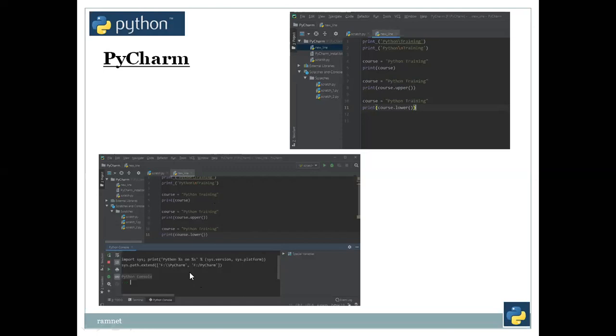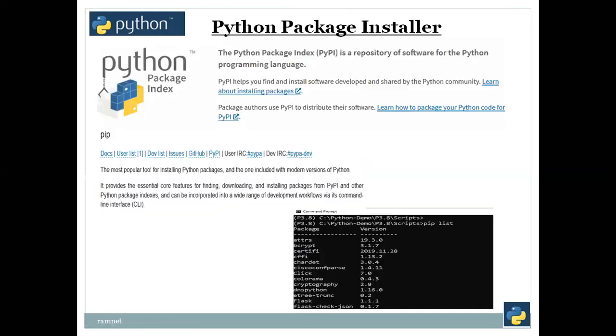So the next is the Python package installer. We need to install certain packages to manage certain boxes. Cisco has got its own, Juniper has got its own, F5 has got its own. Every other box has got its own modules to get installed inside Python, so that every other box can be managed from Python itself. That is called PIP. That is a package installer.